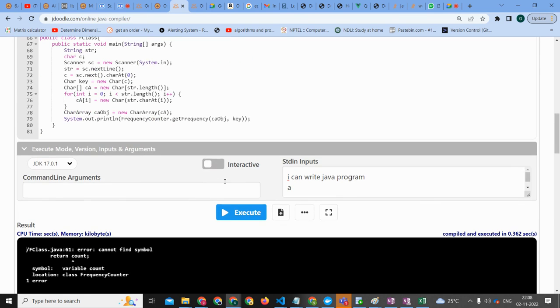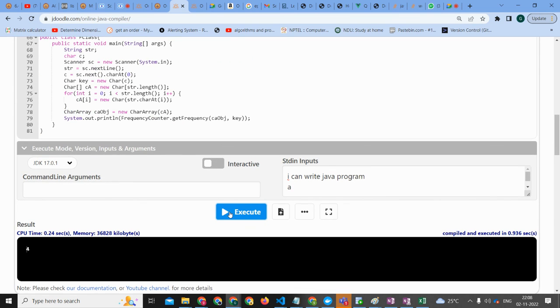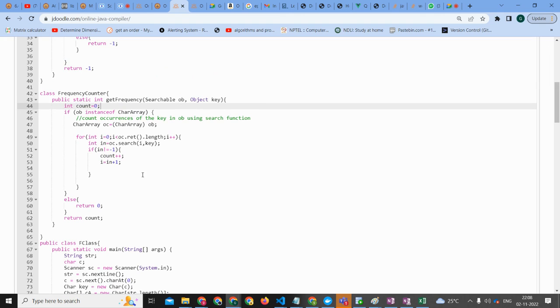So what happened here is that while compiling, only if the statement is true, the count will get initialized. But even if the statement is not true, it might return. So the compiler is making sure that all the variables are initialized. You got my point, right?